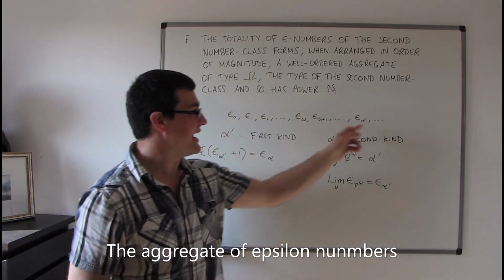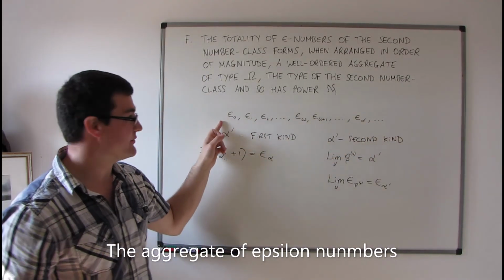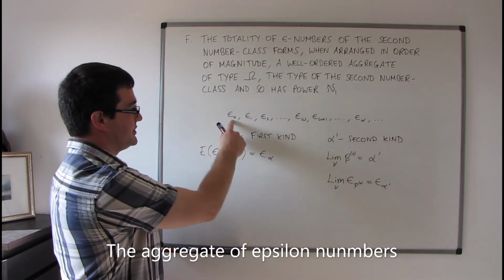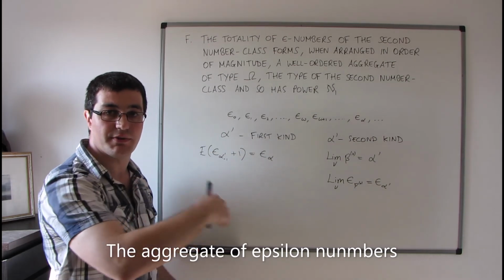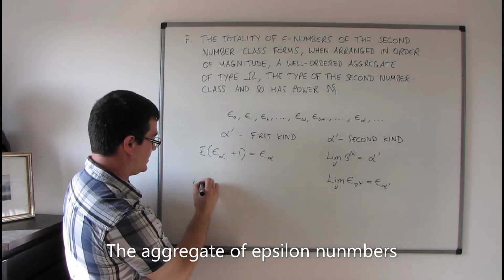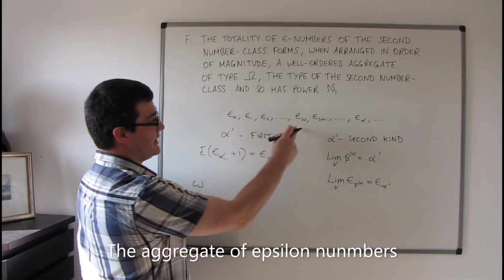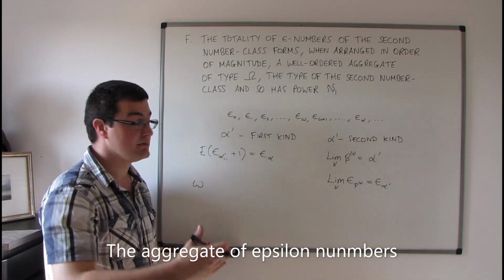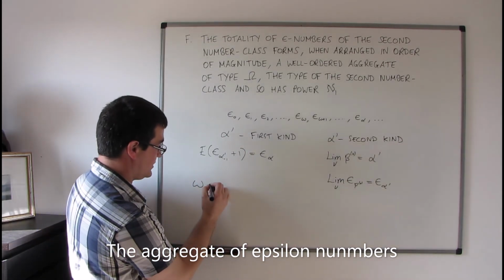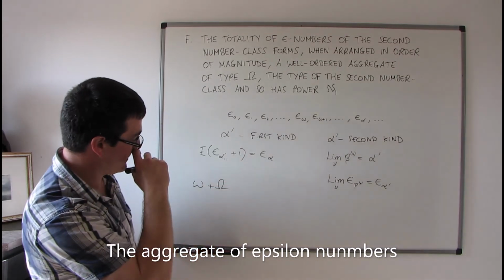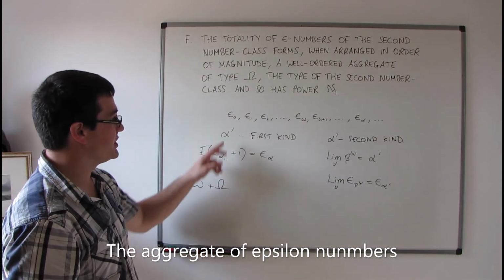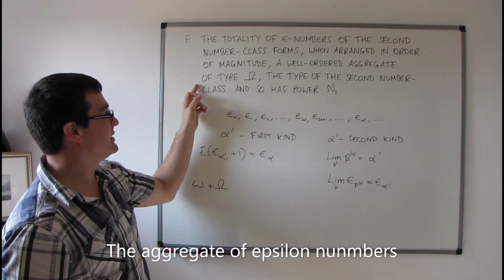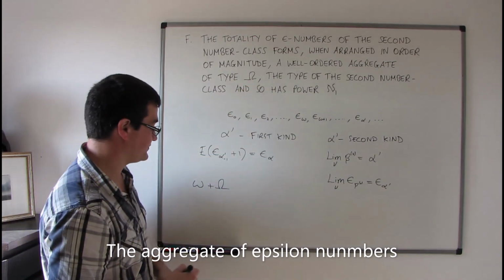So let's think about the type of this aggregate that we've got here. Now, if you look, the subscripts range over all of the numbers from the first number class, lowercase omega, and then the subscripts range over all of the numbers in order from the second number class, and that's capital Omega. But that's not the type that we wanted to show that this had. We wanted to show that this aggregate has, its type is just capital Omega.